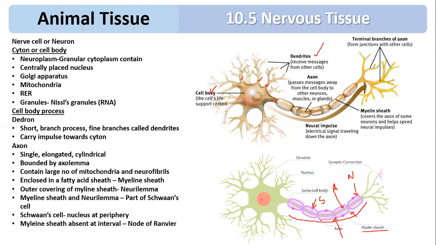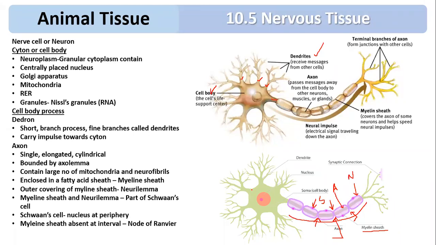So whatever arrows I have shown over here, you can see this is the node of Ranvier. This is also the node of Ranvier. Even this is the node of Ranvier, where the myelin sheath is not continuous. So this is the structure of the neuron.